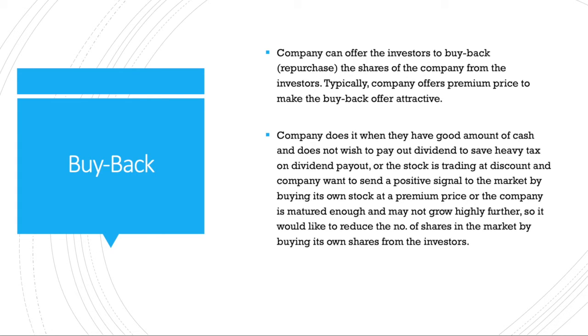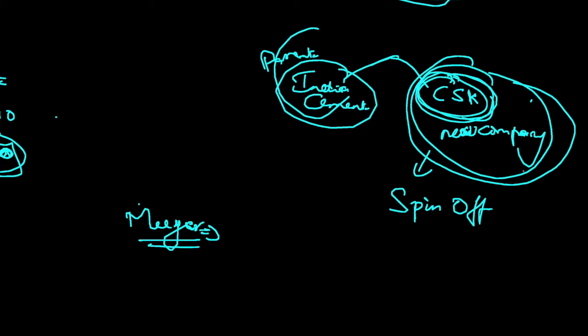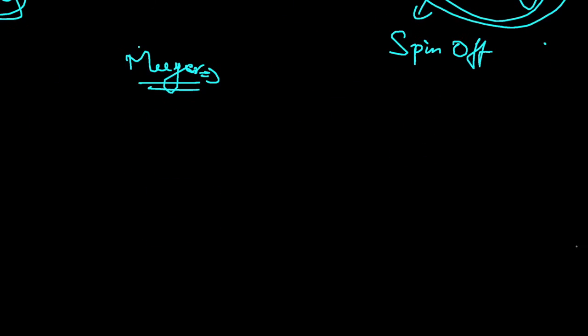Another reason could be the company is matured enough, and so they are not planning to grow further. So when they are not planning to grow further, let's reduce the number of shares in the market, so that when they buy back, the number of shares in the market will get reduced, and when the number of shares in the market gets reduced, the earnings per share will go up, because earnings per share, the formula is what? Earnings. That means net profit.